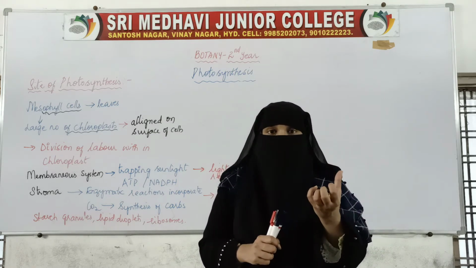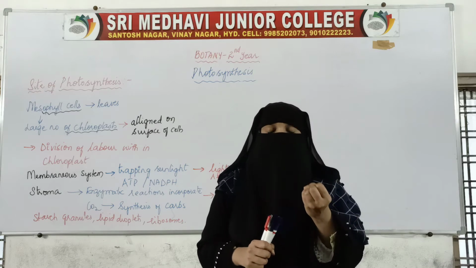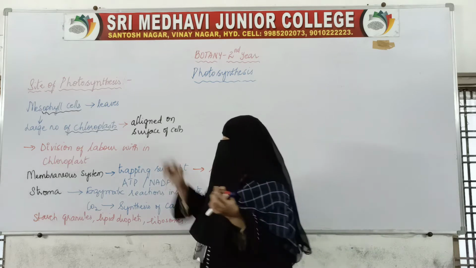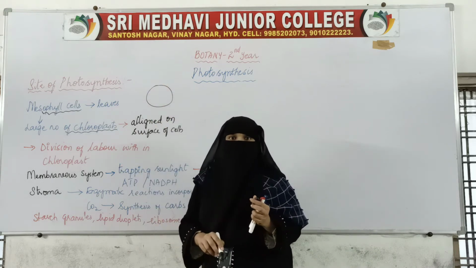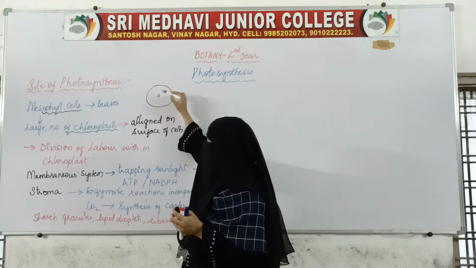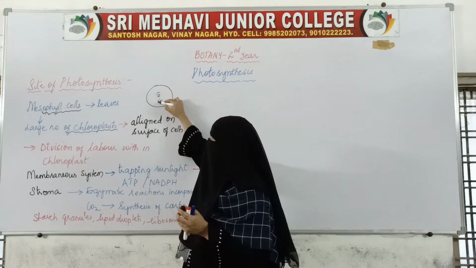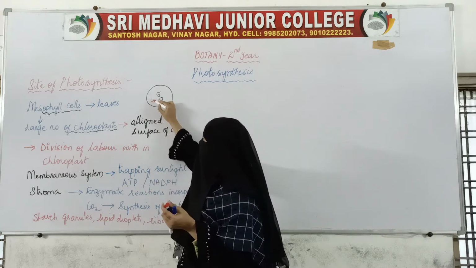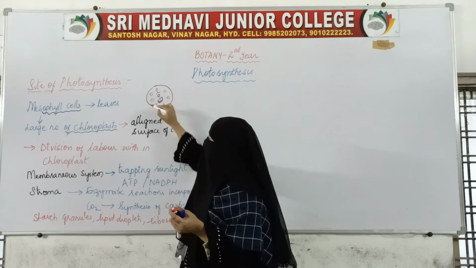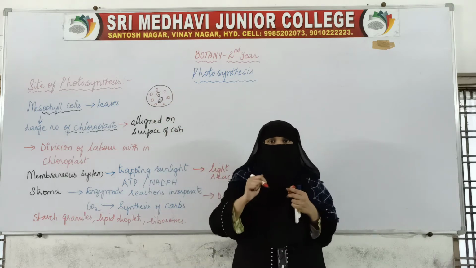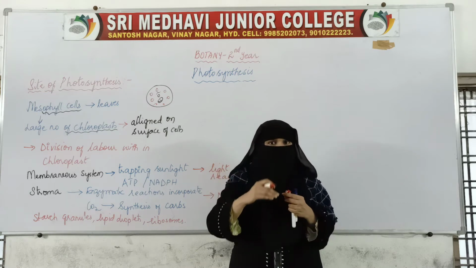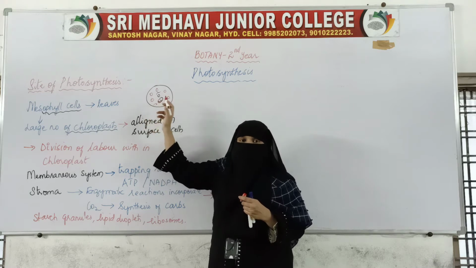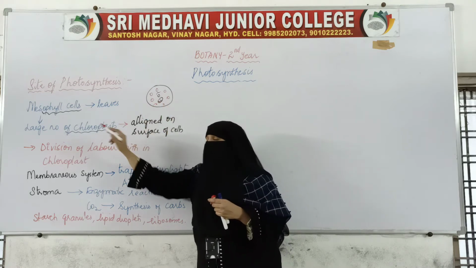But those cells present inside the leaves have chloroplasts in more number. For example, this is a mesophyll cell of the leaf. Inside, the nucleus, endoplasmic reticulum, mitochondria, everything will be present, but the number of chloroplasts will be more. This is one chloroplast, 2, 3, 4, 5, 6. In other cells, 1 or 2 chloroplasts will be present, but in the mesophyll cells of the leaves, chloroplasts are many in number.